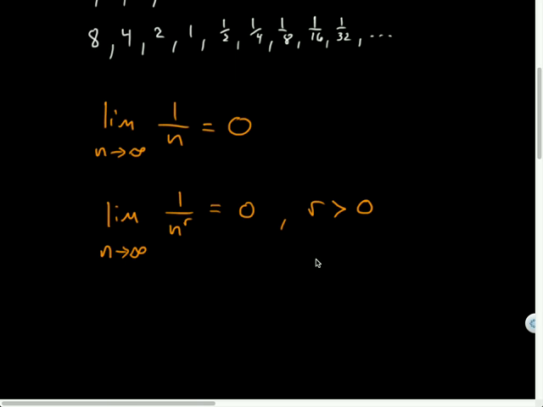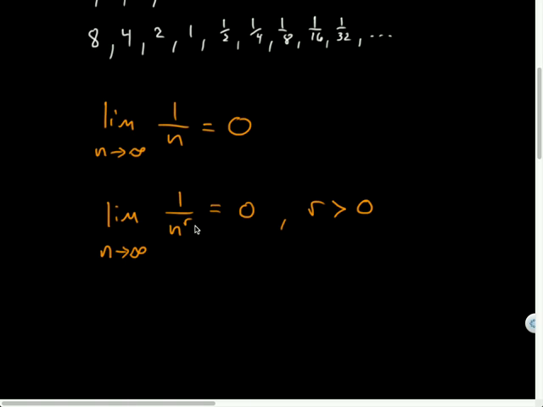But if r was negative, then it would flip, and that one would trail off to positive infinity instead of 0. Yeah, but how does that actually apply to the problem? Oh, we'll get there. We'll prove it first, and then tomorrow I think we'll actually get to the formula.